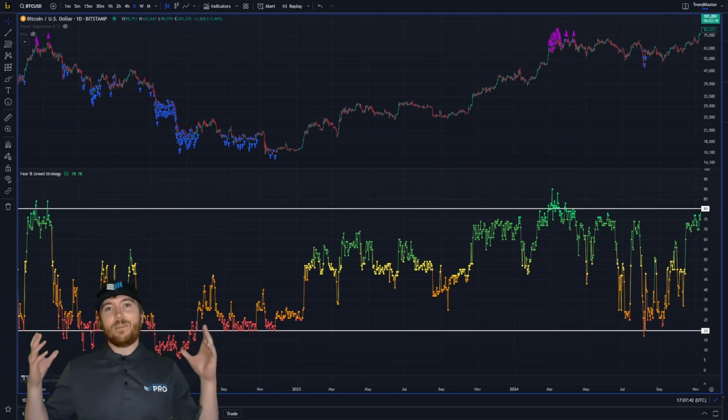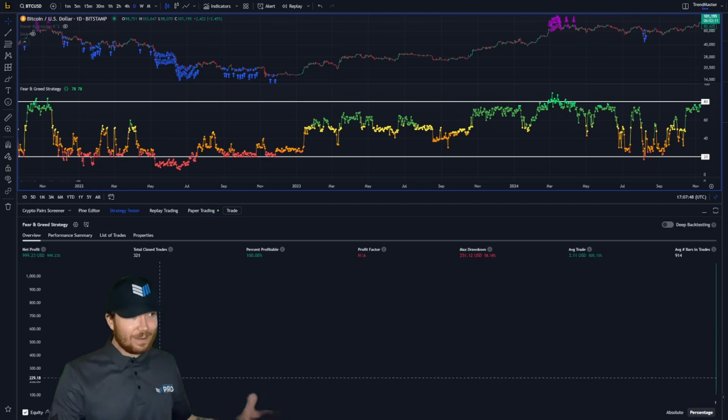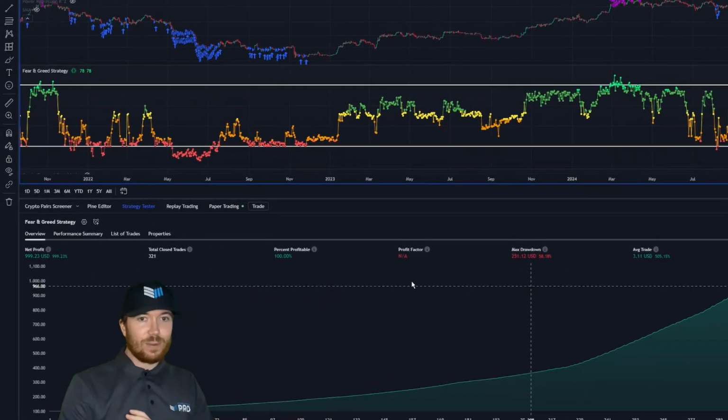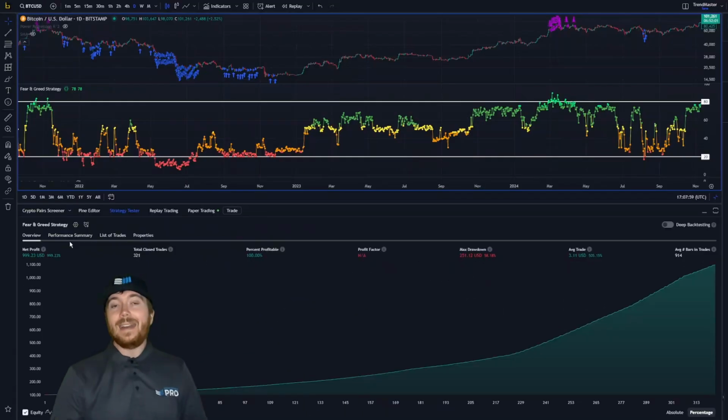So how did this actually perform? Because obviously this looks like it visually is doing well, but did this outperform Bitcoin? This very, very simple strategy. No weird, obscure confluence metrics or anything. What we can see is this returned 999.23% profit on our initial $100 using 1% equity per trade.